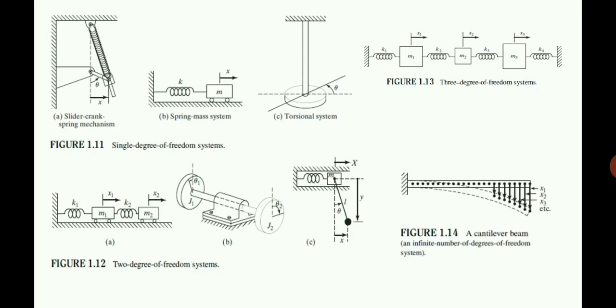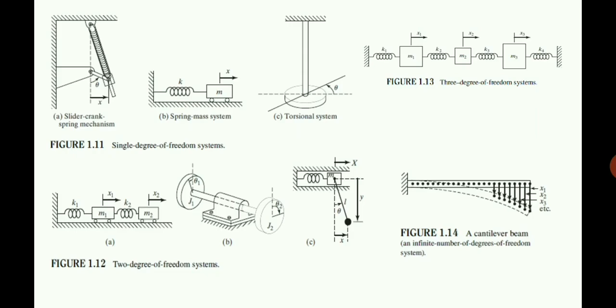The second row shows 3 cases of 2 degree of freedom systems. The first figure is also a spring mass system, but with 2 springs and 2 masses. The first mass, M1, has a displacement x1, and the second mass, M2, has a displacement x2.